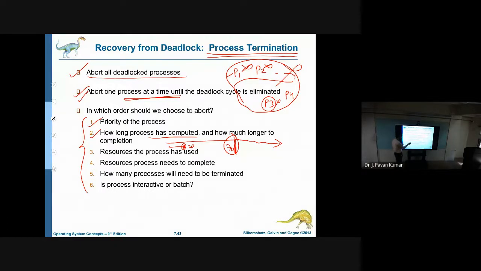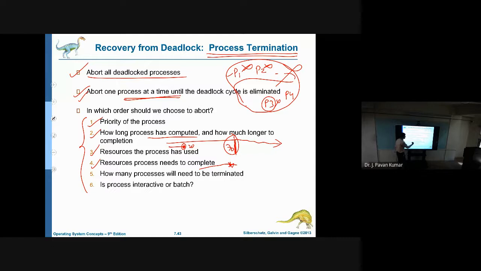The third criterion is the resources the process has used. Suppose so many resources are already used. If you terminate it, then again we have to request for those resources. So keeping that in mind, we will select the process. Next, the resources the process needs to complete. How many resources are required? Suppose only one resource is required to complete, then we will try not to select that particular process for aborting. That is the fourth criterion.